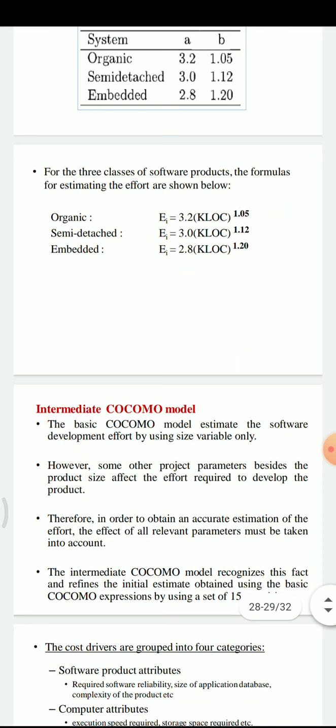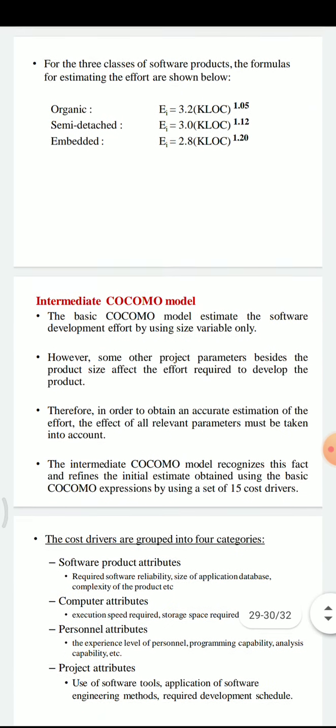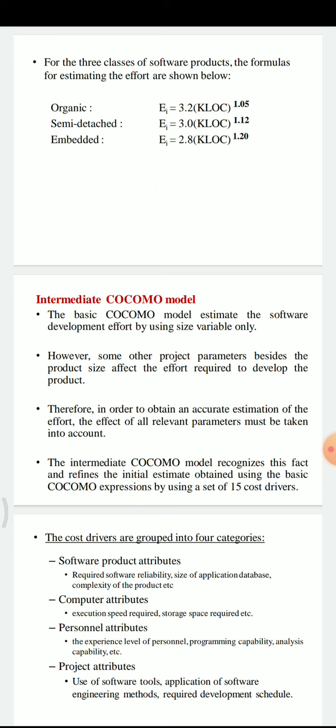Now we will move towards the intermediate COCOMO model. The basic COCOMO model, as we have seen, estimates software development effort by using a size variable only. However, some other project parameters besides project size affect the effort required to develop the product.